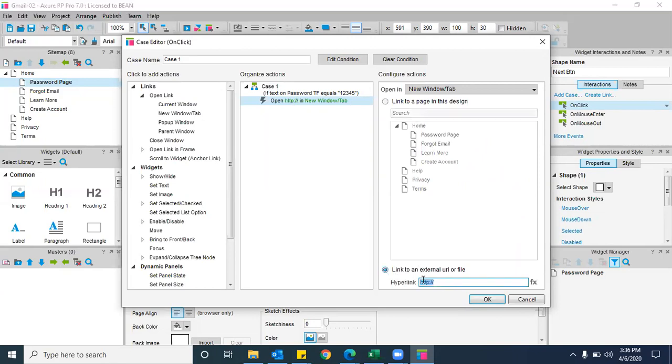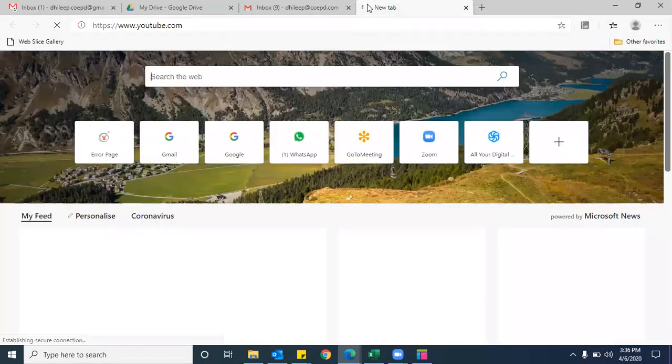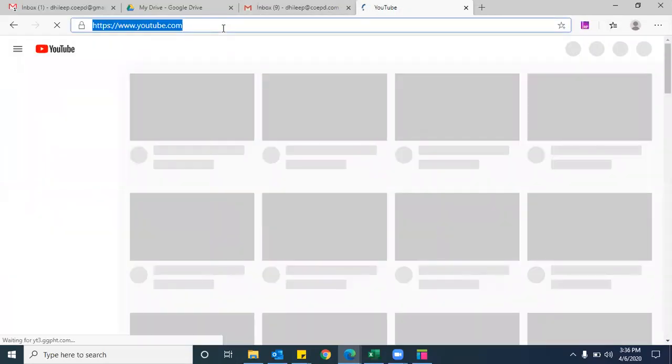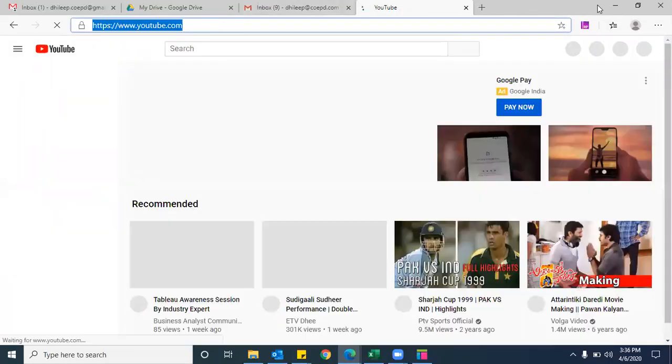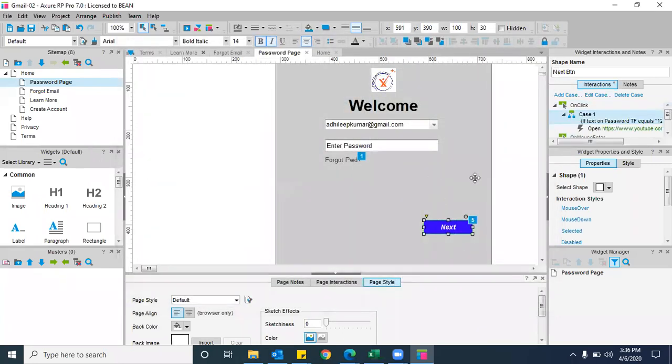Let me give the hyperlink again here. Every time COEPD is a bit boring, right? Okay, you do not press OK. No? I'm sorry. Yeah, click OK. Right. Okay. Click on OK.